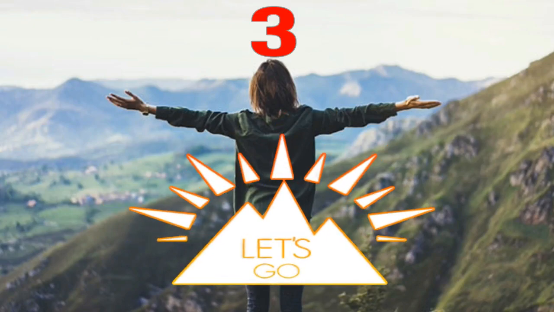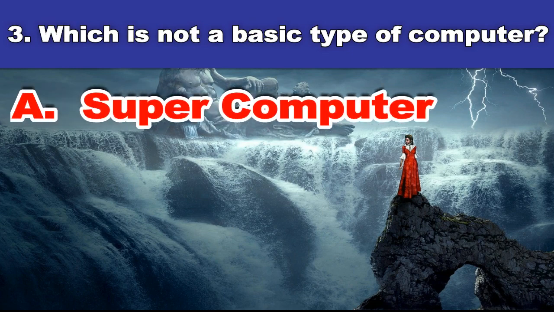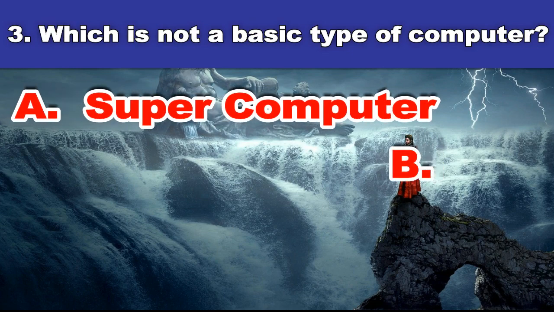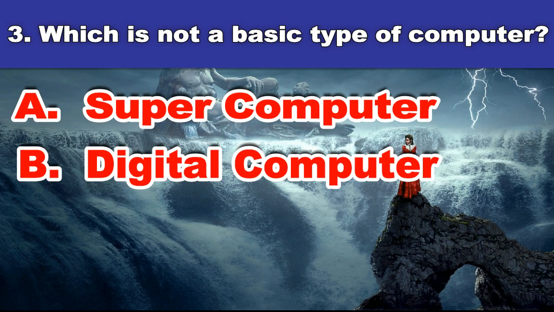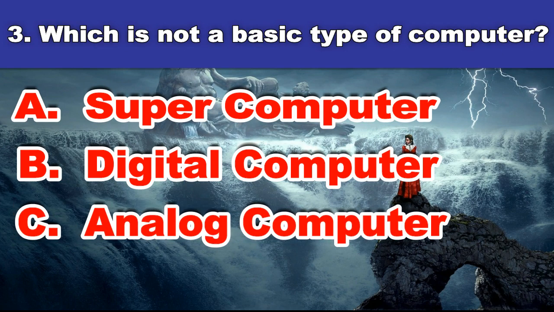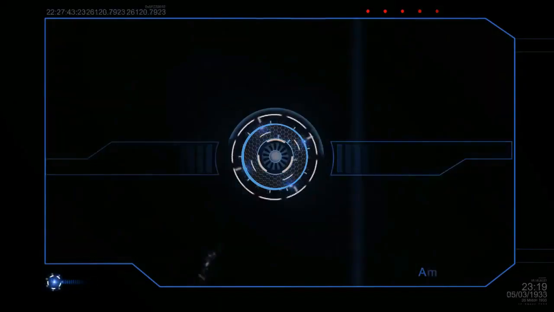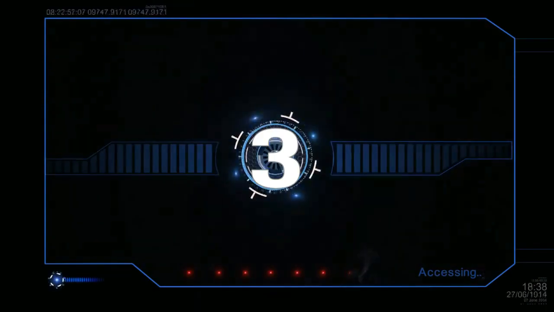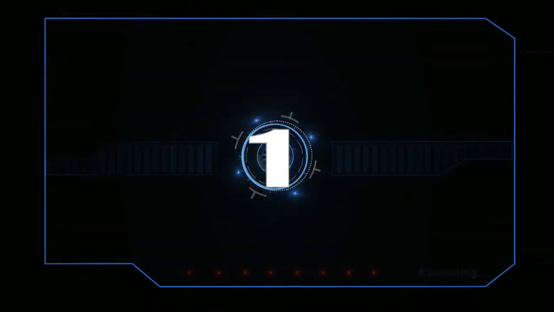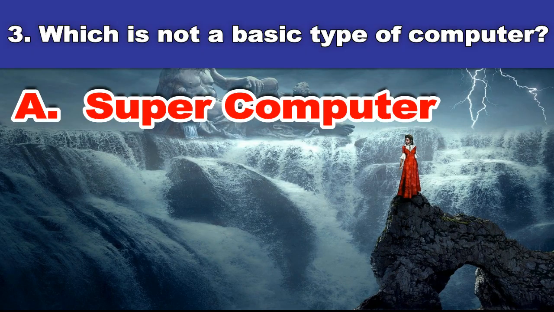Third question. Which is not a basic type of computer? A. Supercomputer. B. Digital computer. C. Analog computer. D. Hybrid computer. And the answer is supercomputer.